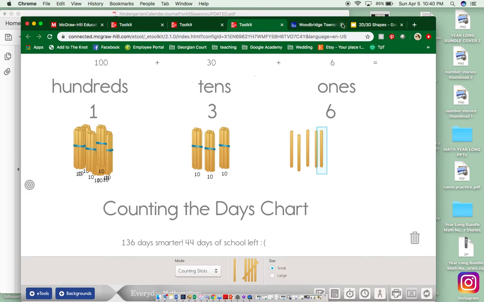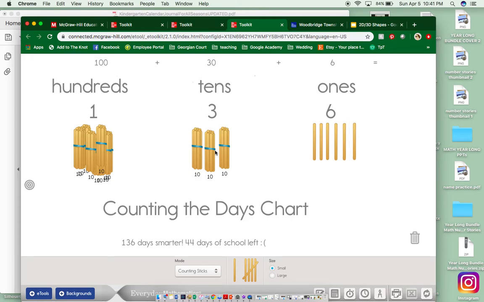So let's take a look at our hundreds, tens, and ones counting the days chart. Here is 136. We have 5 sticks. 1, 2, 3, 4, 5 sticks in our ones column. If we have the number 6 here, how many more do we need to have the proper amount of sticks? We need 1 more. Let's double check and count that together. 1, 2, 3, 4, 5, 6.